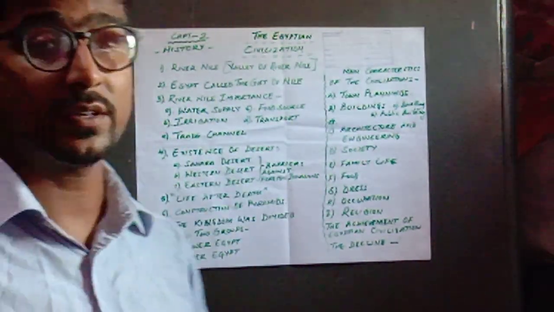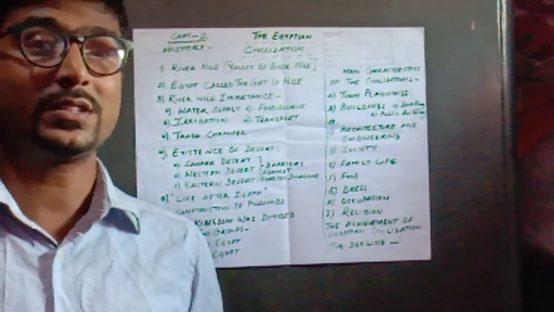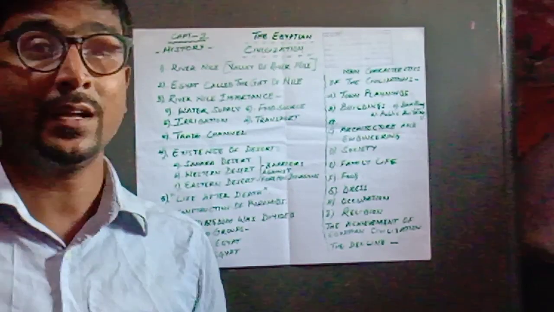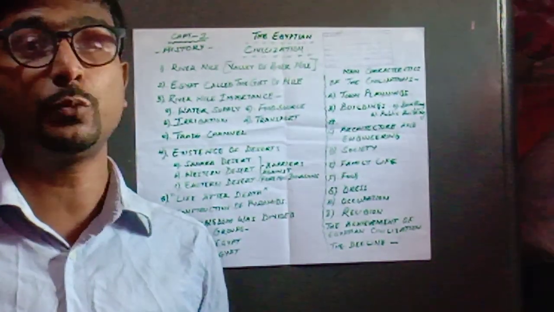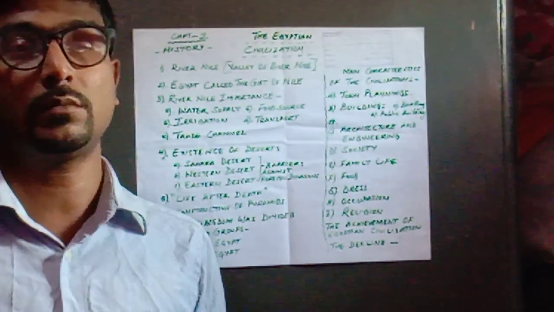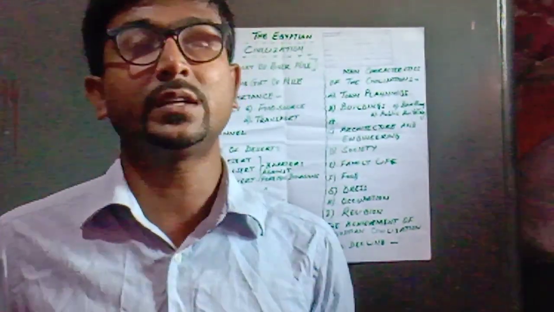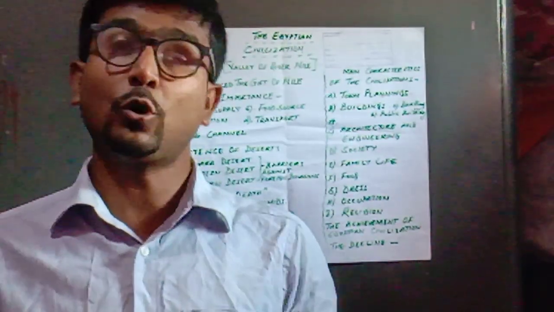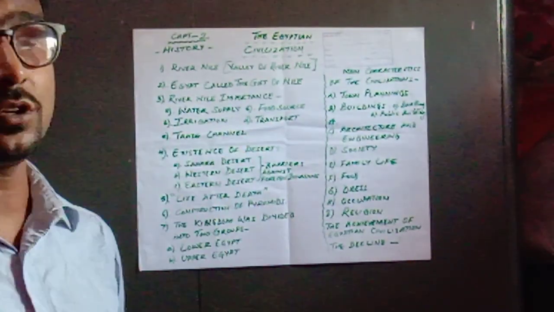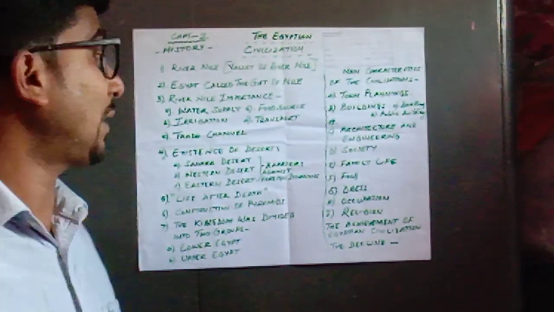Then you have trade channels. Trade channels means when they were able to move from one place to another in different ways, it was easier for them to communicate with other parts of the world and build trade and business relationships with others. For that reason, business and trade relationships started increasing, and it helped them bring about various important changes in their lives. So these are the very important things which depicted the importance of the river Nile for the Egyptian civilization people.